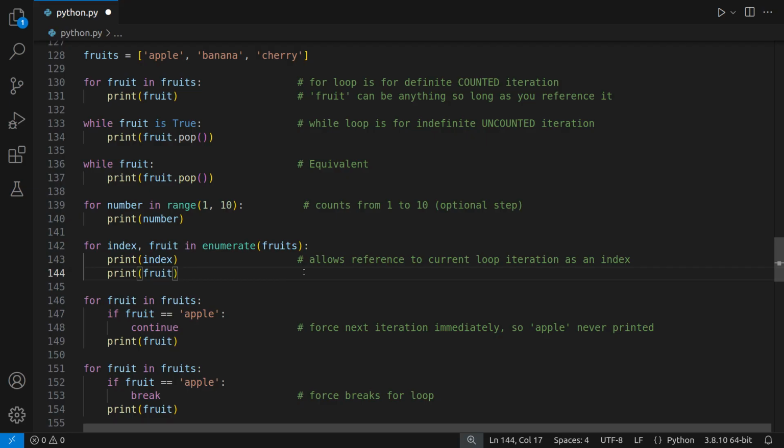You can print them in pairs, for example. This is often a case when you might use the index in this way. Now I want to show you something called continue, and what this allows you to do is to force the next iteration immediately.